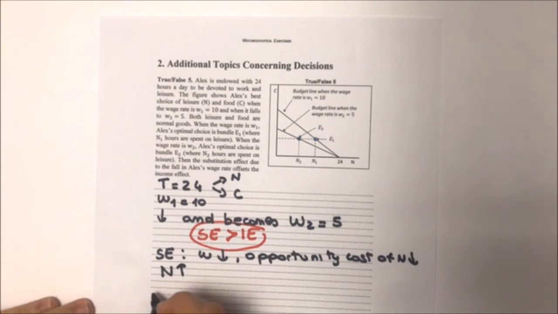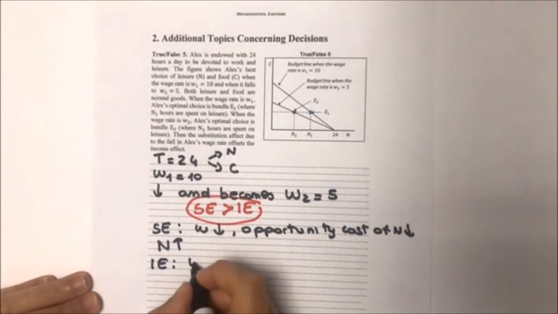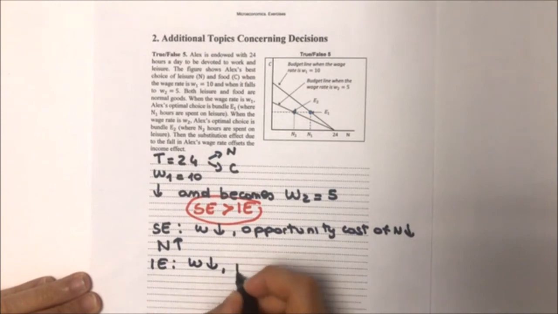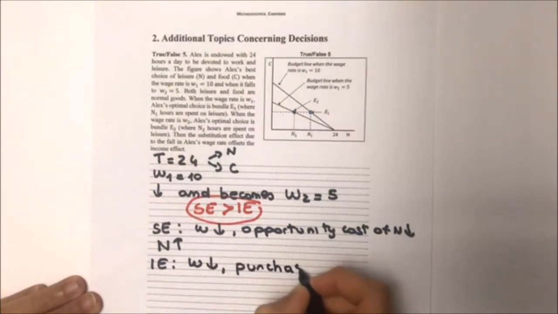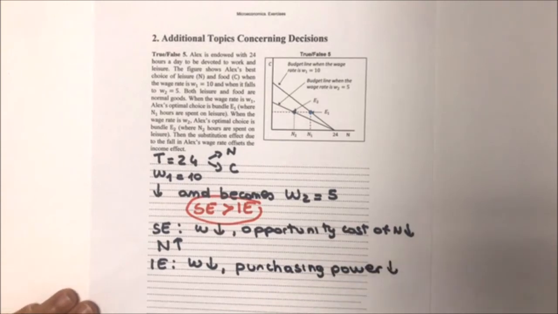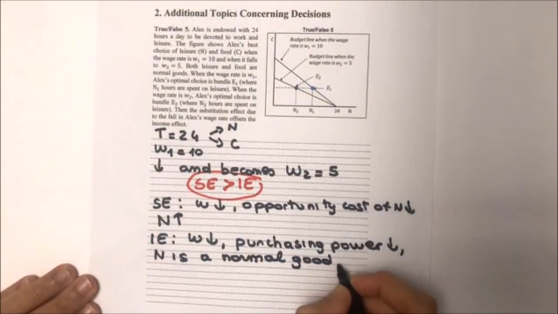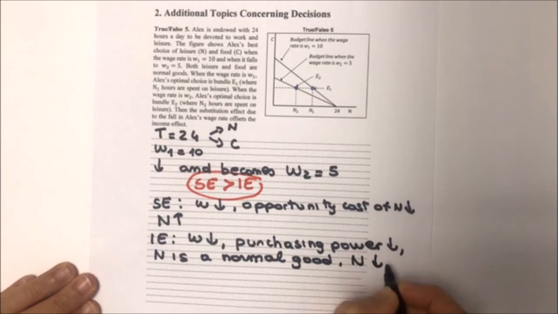And then we have the income effect now. Okay, we start again from the same change, that is W decreasing. So in this case, the purchasing power decreases because now the wage is lower. Okay, since N is a normal good, and we are told this in the text, so we don't have to consider the case of N an inferior good. N is a normal good, so when the purchasing power decreases, N decreases.